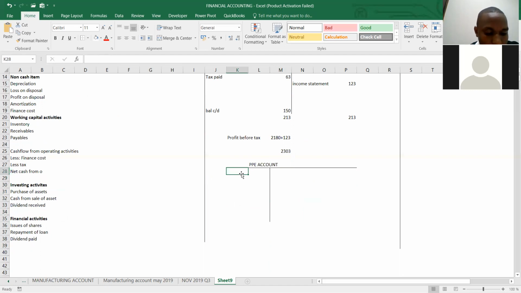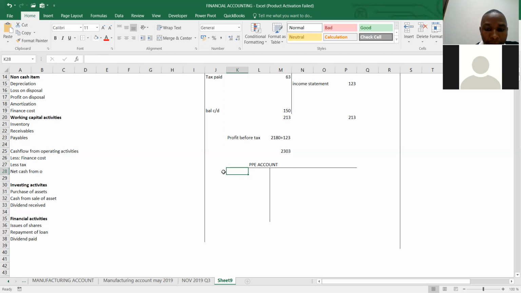Yes, number two. Say the property, plant, and equipment in the books of Bwani Limited as at 1st January 2018 had been acquired at the cost of 7,290,000. The company is to depreciate all assets at the rate of 10% per annum on cost. On 1st September 2018, Bwani Limited sold an item of plant with a net book value at the date of sale of 520,000, and this item of plant had originally cost 800,000, and the company made a loss of 20,000 on the sale of the item of plant.